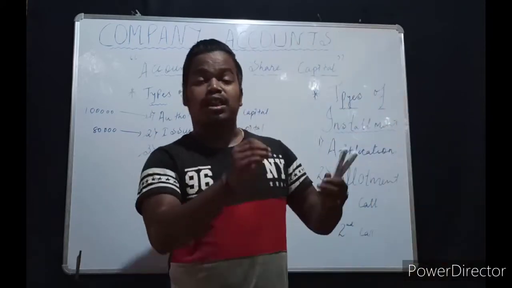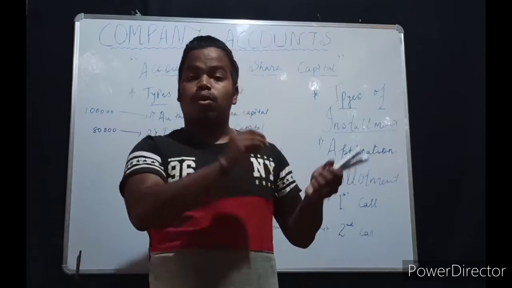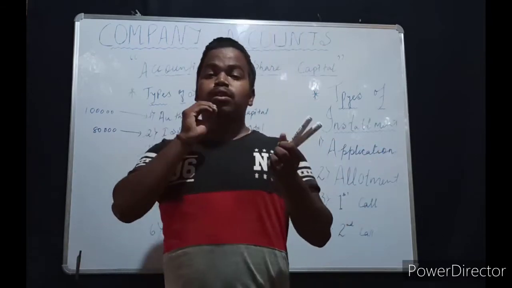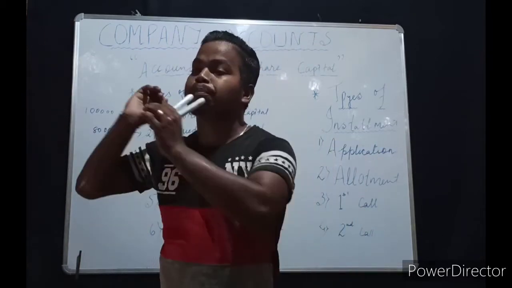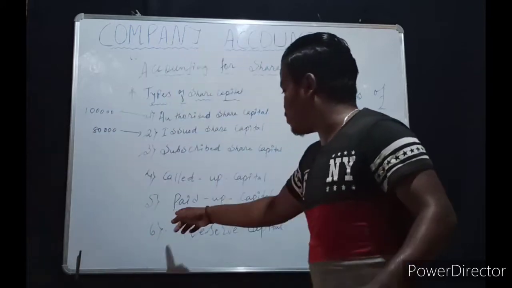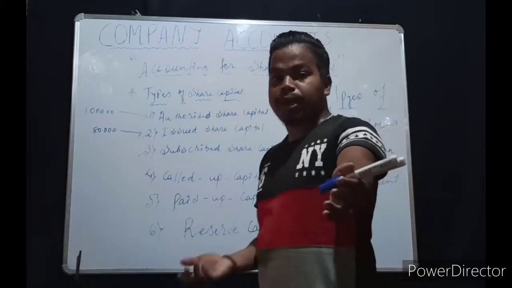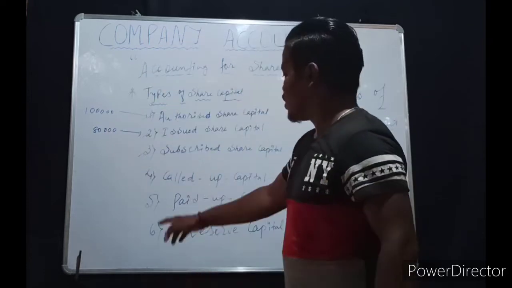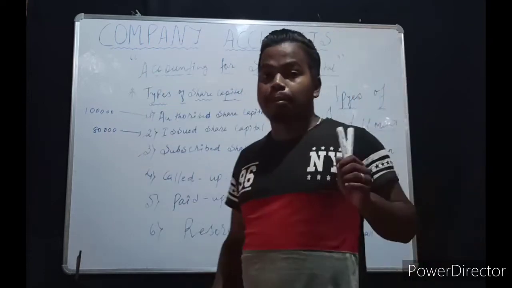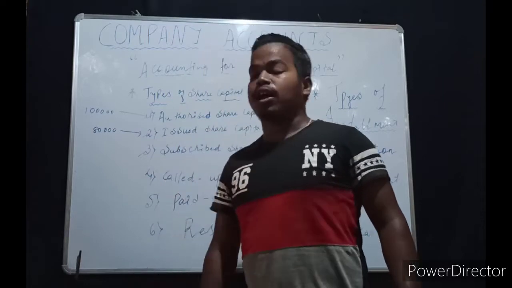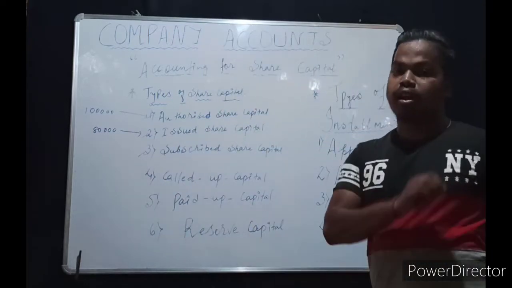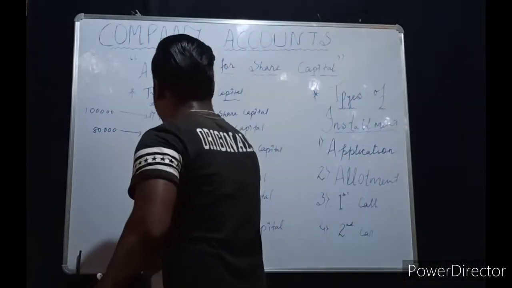And when the public pays that amount, that is called paid up capital. The amount the person has to pay when the company calls up is called up capital, and the amount actually paid by the shareholder is called paid up capital. Understood? So this is 4, 5.